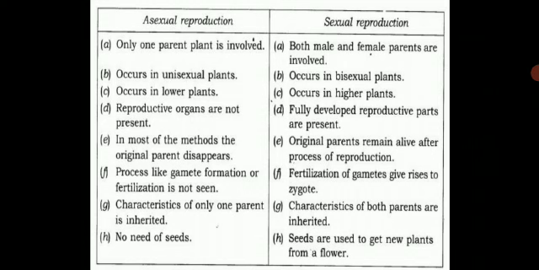Whereas in asexual reproduction, there is no need of seeds, whereas in sexual reproduction seeds are used to get new plants from a flower. All these are the main points of difference between asexual reproduction and sexual reproduction. Please take it down in your notebook.